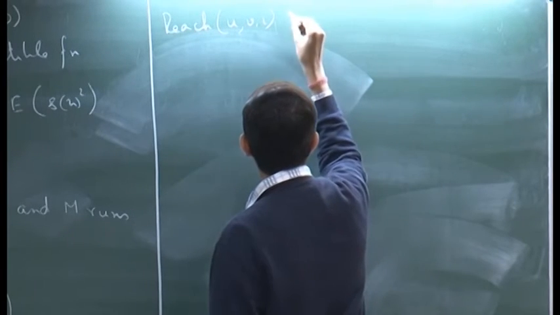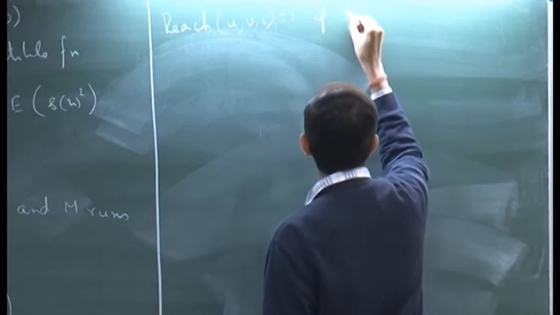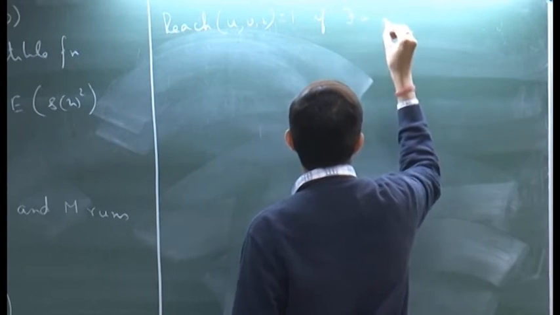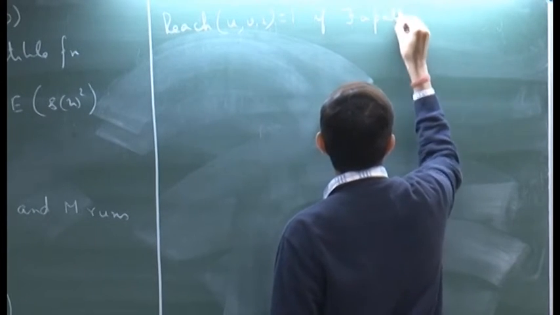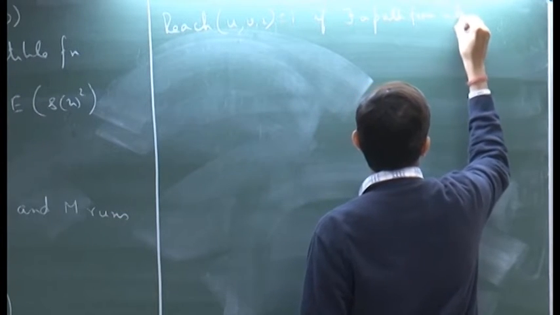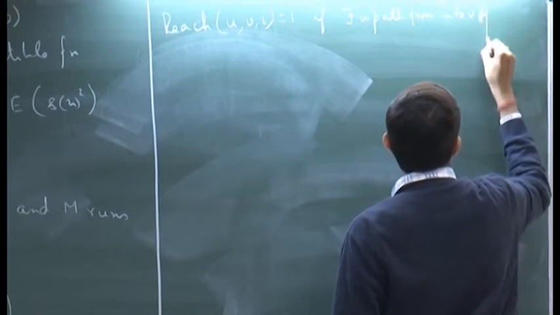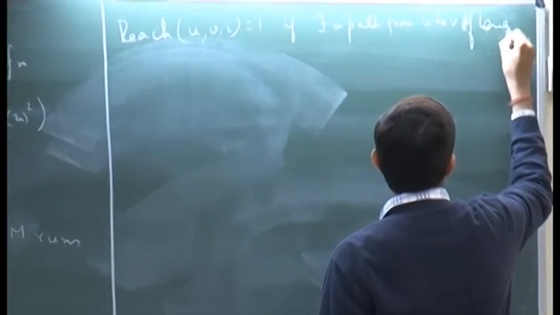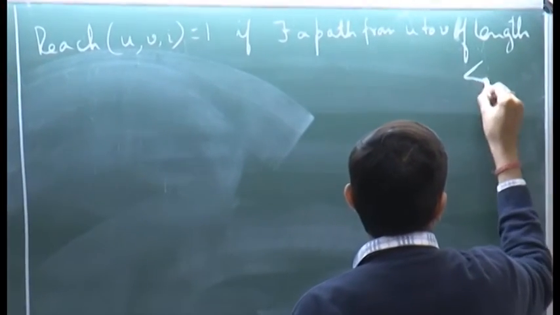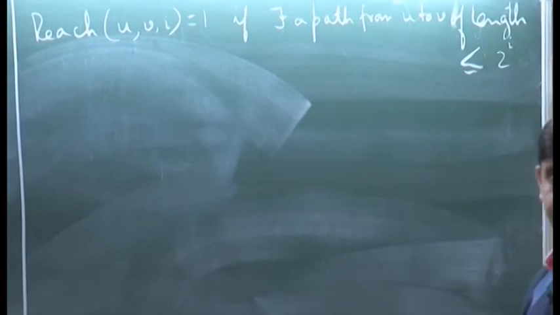So, reach(u, v, i) is equal to 1 if there exists a path from u to v of length less than or equal to 2 to the power i.